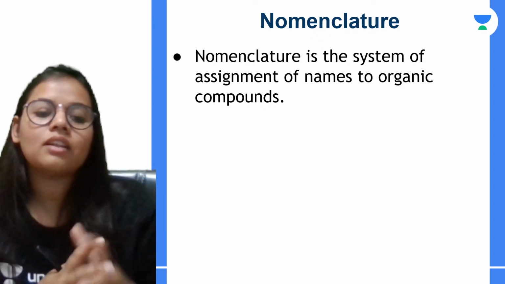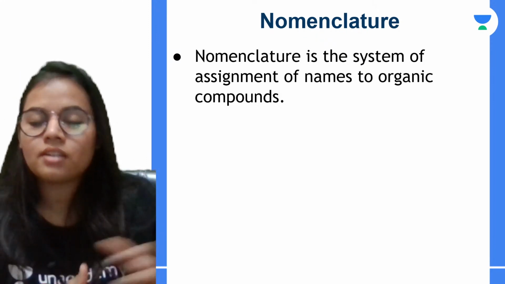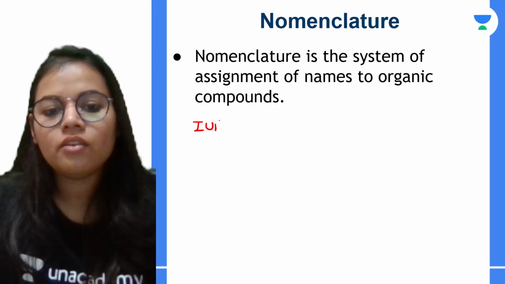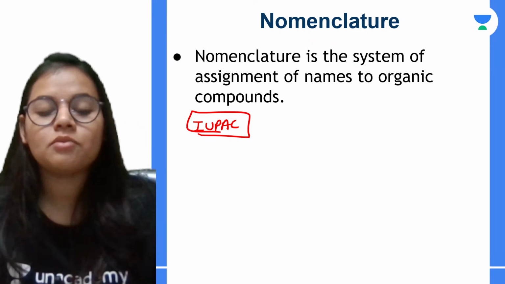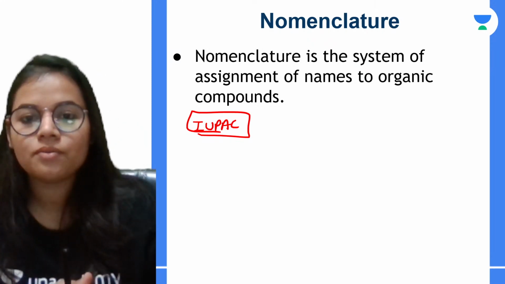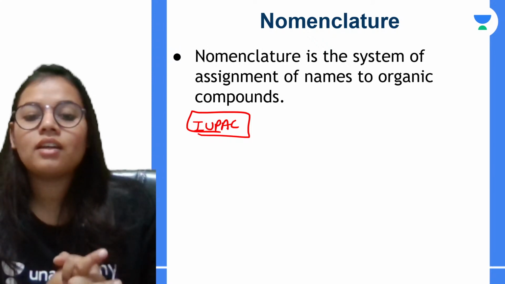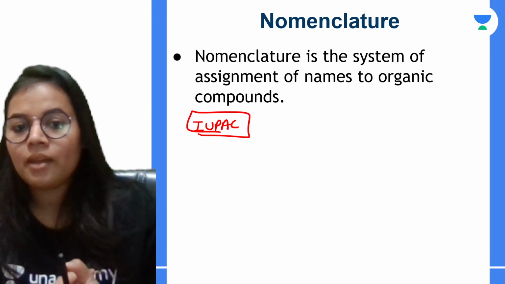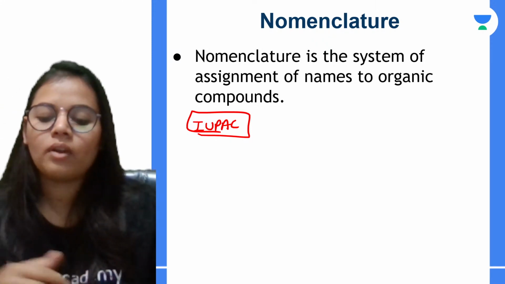So that is the common name, and then the common name really doesn't work well in all the situations. So हमें क्या चाहिए था? We needed a systematic name system. Okay, so then there was IUPAC, which came up to assign the systematic names to the organic compounds. Okay, and that is known as nomenclature. So basically, nomenclature can be defined as the system of assigning names to the organic compounds.